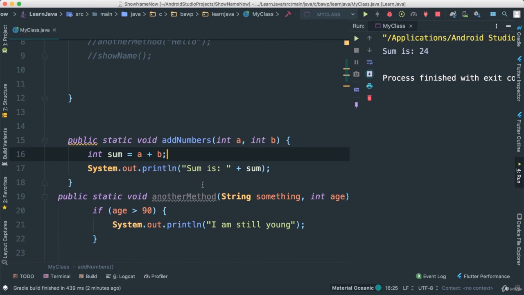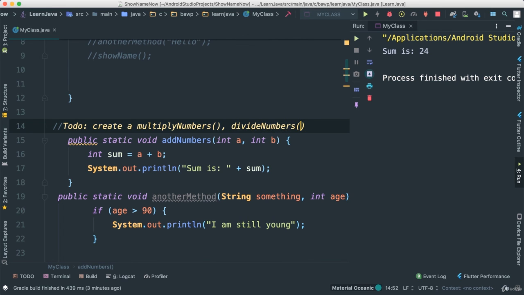So what I want you to do next, as another little challenge here, is instead of add numbers, I'm going to say here, to do, I want you to create a multiply numbers method, okay, like that, as well as divide numbers. And of course, you'll have to pass parameters here, the numbers that you want to multiply or divide and so forth. So this is your to-do list. Create a multiply numbers method just like we did here, with system out, right? And as well as divide numbers. All right, I'll see you next.